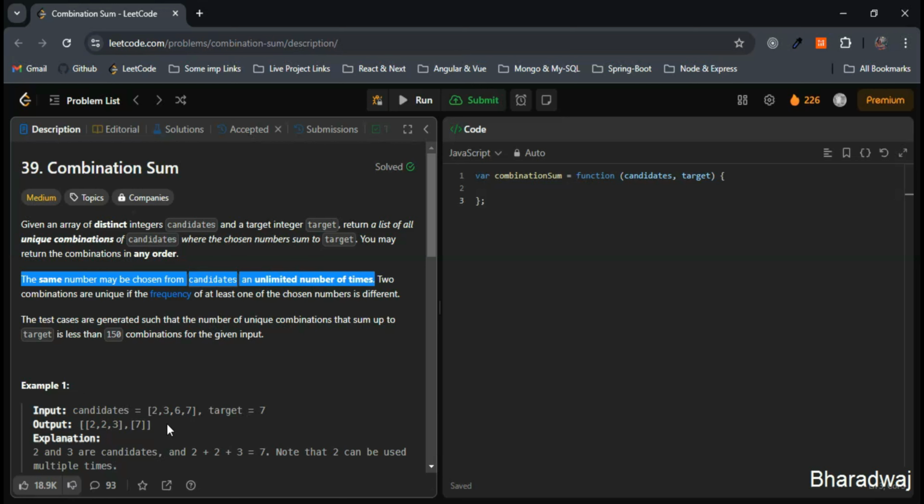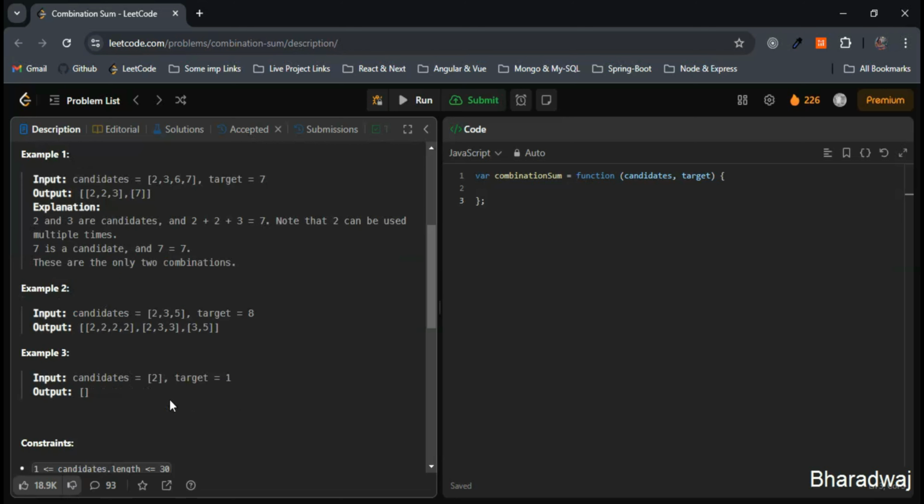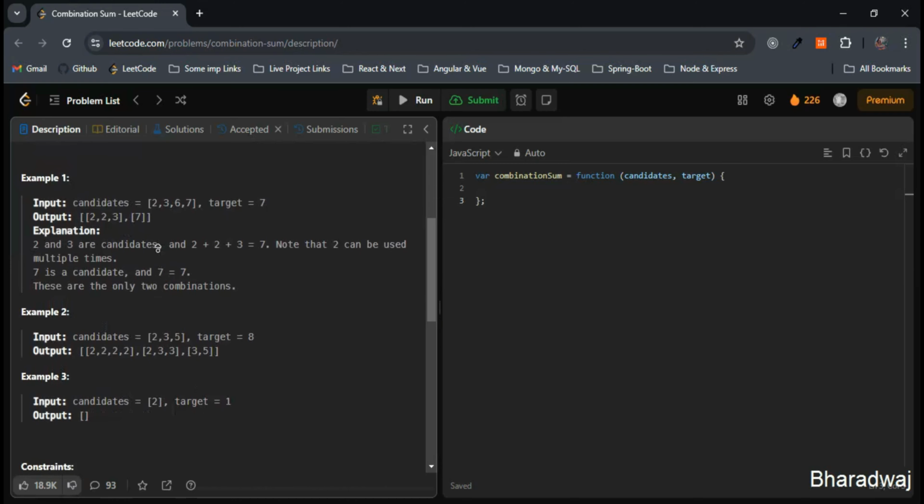What we are doing here is, we are not worrying about not repeating the numbers. The numbers can get repeated, but it should lead to the sum 7. We can repeat the number an unlimited number of times. Two combinations are unique if the frequency of at least one of the chosen numbers is different. This is fine. So let's come to example 1.